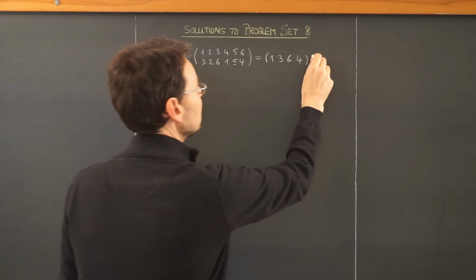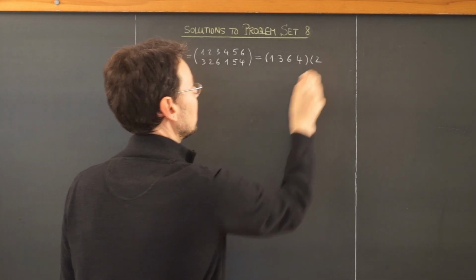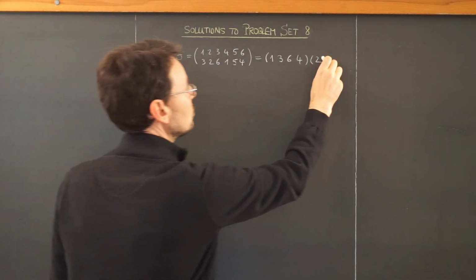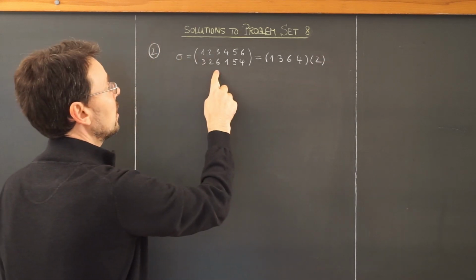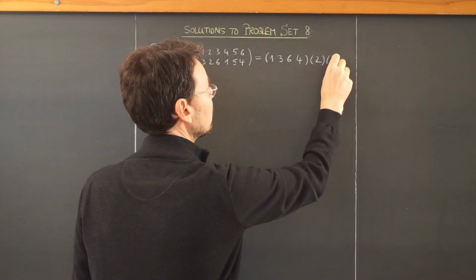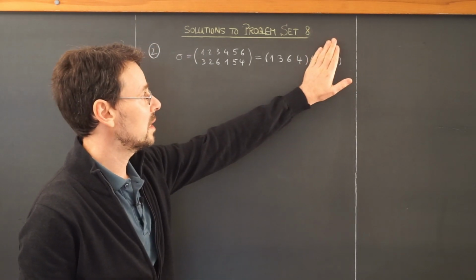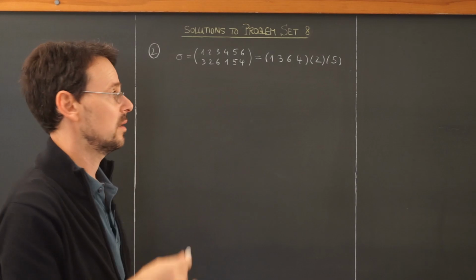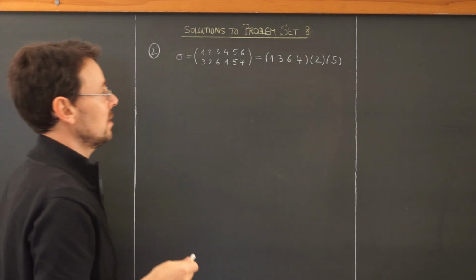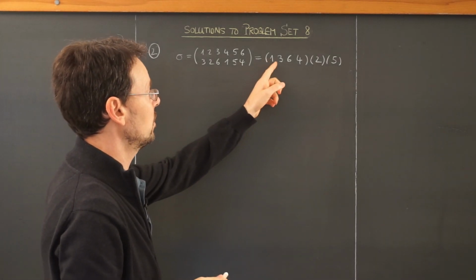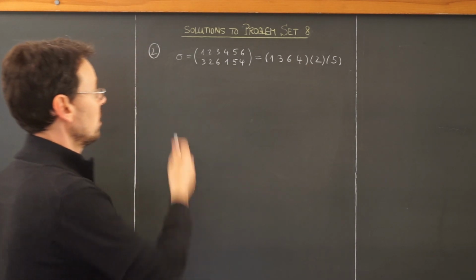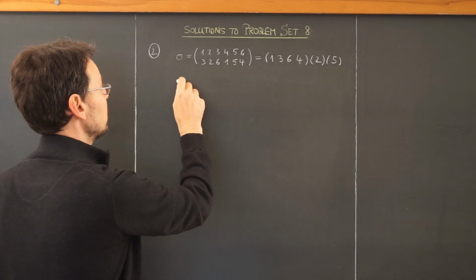The next number that is missing after 1 is 2. 2 stays where it is, and the same with 5. 5 stays where it is. So this is simply a 4 cycle. Those 1 cycles are cancelled or left away. So I have 1, 3, 6, 4 as the cycle decomposition.